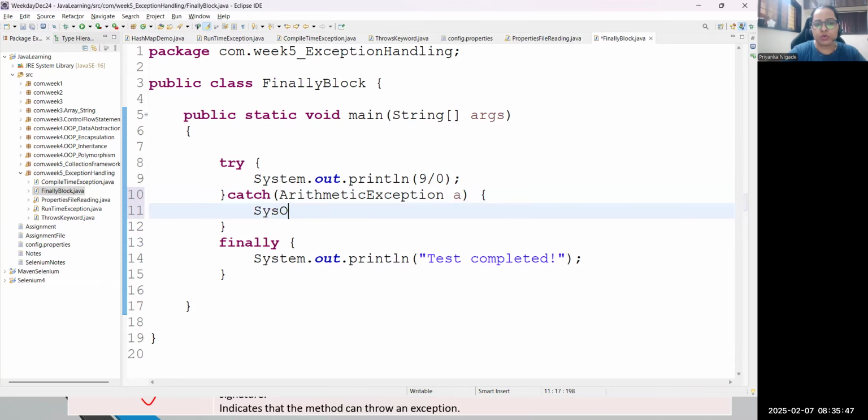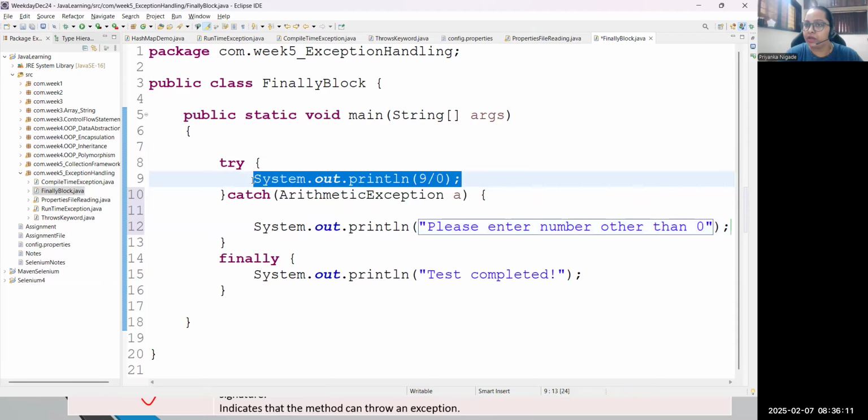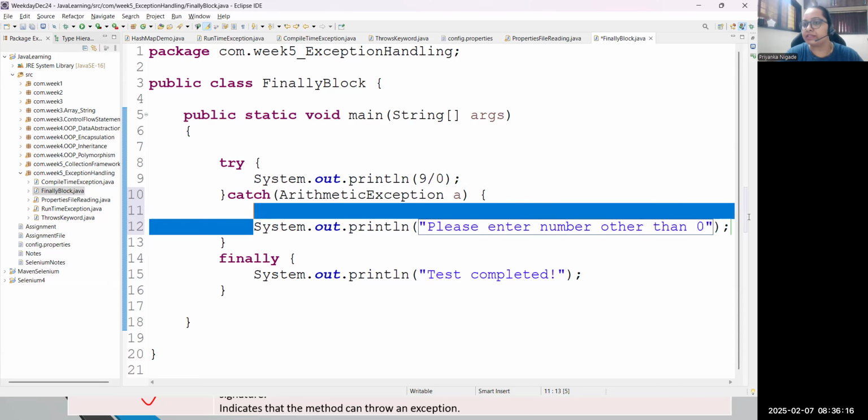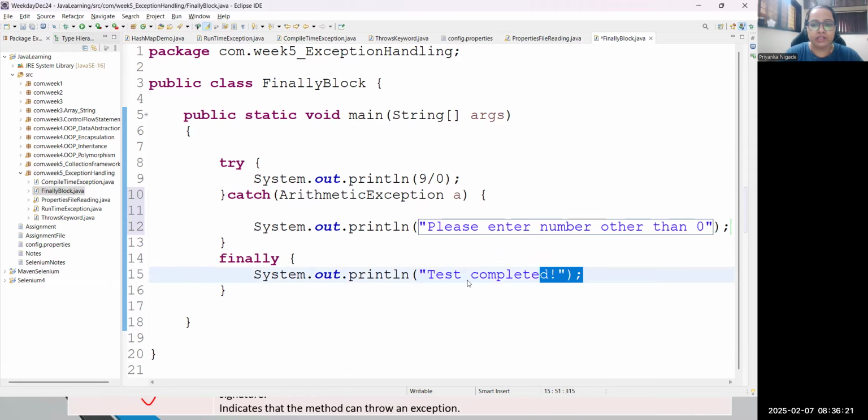Suppose I want to write a simple message for the user: please enter a number other than 0. Mathematically, we can't divide any number by 0 in Java, right? You will get an exception. At this moment, how will the code work? Very first, this statement will be executed. Now this statement will throw the exception, so it will come into catch and handle that exception. You will get the message, please enter a number other than 0. And in this case also, finally will be executed.